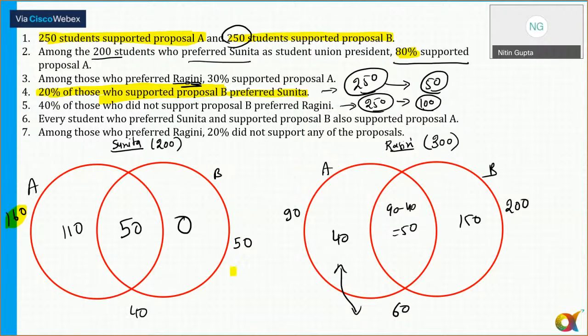Now tell me if there are any doubts to anyone. Any doubts to anyone till this step? Please tell me. No. So let's move to the questions now.